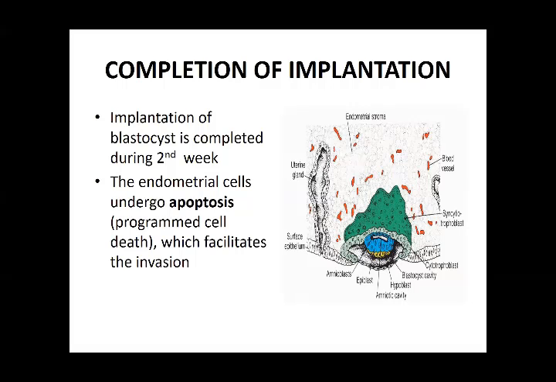Then in the epiblast some cavities appear, and this produces what is called your amniotic cavity. The amniotic cavity is lined by cells of the cytotrophoblast and also the epiblast, which are going to be your amnioblasts.